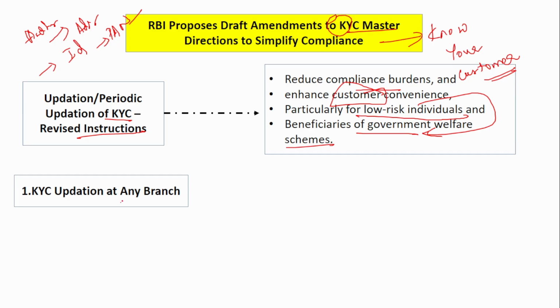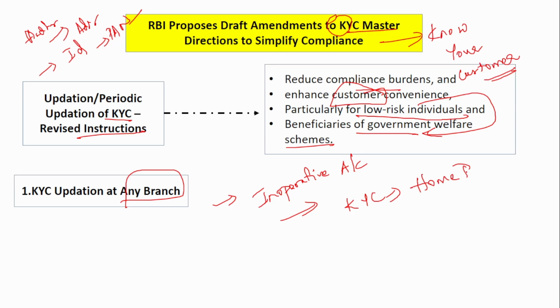First is KYC updation at any branch. Suppose you do not make a transaction in your account for say 1 or 2 years, then your account becomes inoperative. After it becomes inoperative, if you want to withdraw or deposit anything in your account, you have to provide the KYC documents to your home branch. Home branch is where your account is present. They will update your KYC documents in that account, and then your account will become operative. So this is how it works.